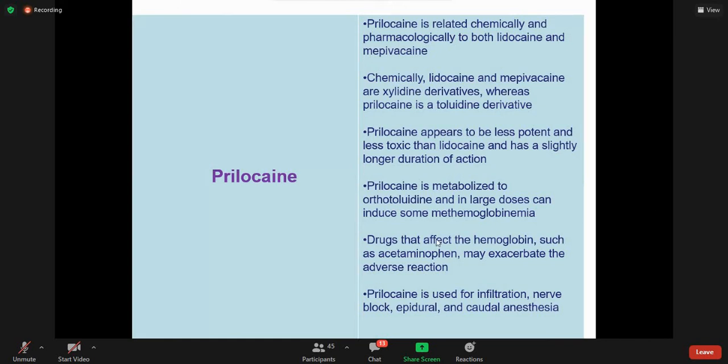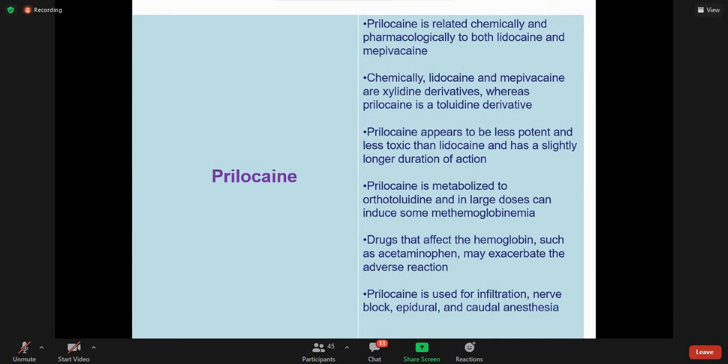The important point of this prilocaine is that it is metabolized to orthotoluidine, right? Orthotoluidine, and in large doses it can induce some methemoglobinemia. So the methemoglobinemia caused by prilocaine is basically caused by the metabolite of prilocaine.